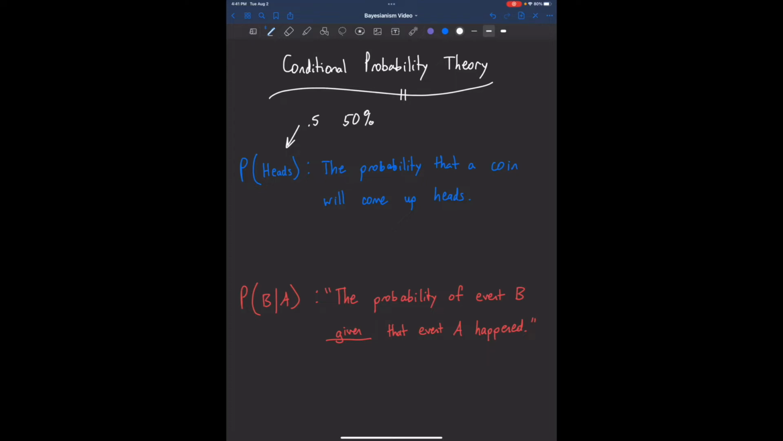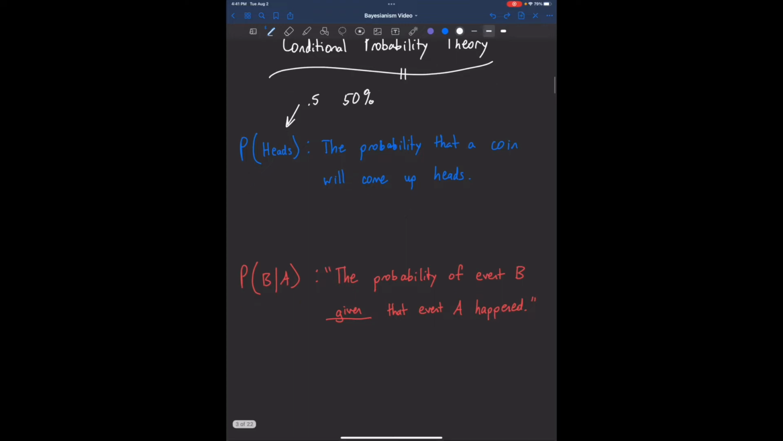We can also talk about the probability of some event B occurring, given that we have knowledge that event A has already occurred. This is called the conditional probability of B given A, or the probability of B conditioned on A. The idea here is that we want to have some notion of the probability of event B happening, given that we know that event A has already happened.